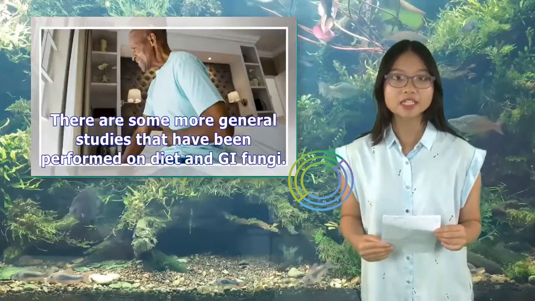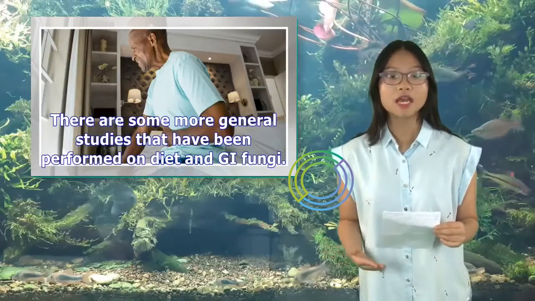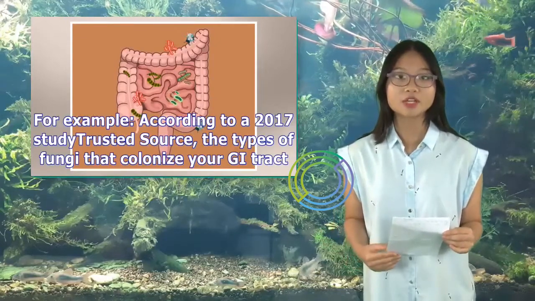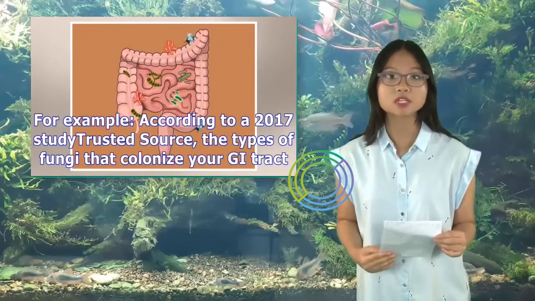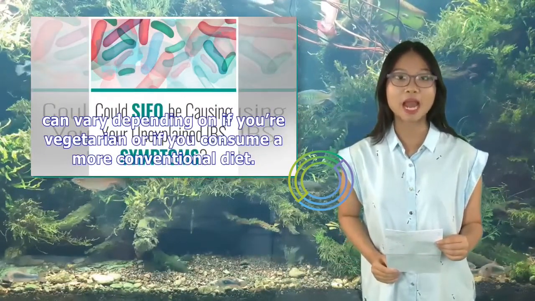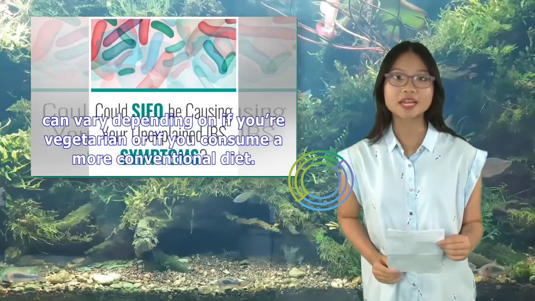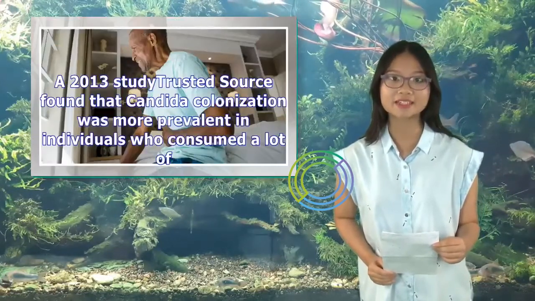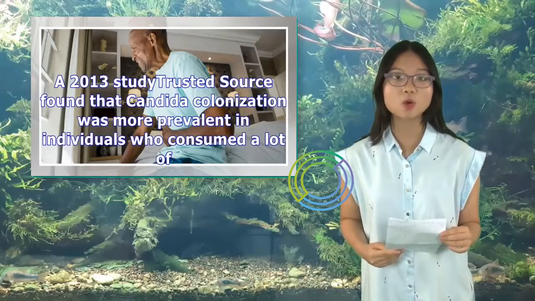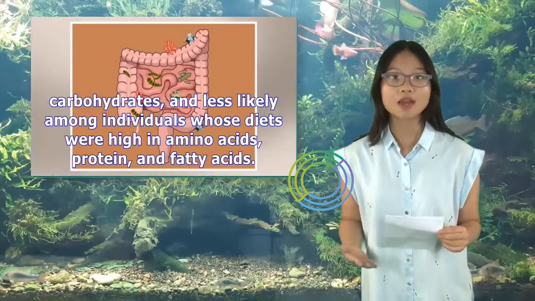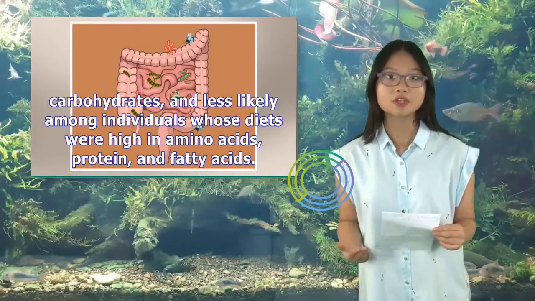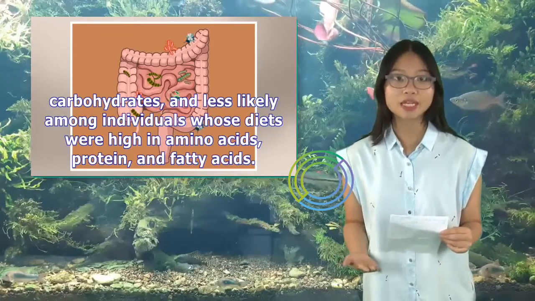There are some more general studies that have been performed on diet and GI fungi. For example, according to a 2017 study, the types of fungi that colonize your GI tract can vary depending on if you're a vegetarian or if you consume a more conventional diet. A 2013 study found that Candida colonization was more prevalent in individuals who consumed a lot of carbohydrates, and less likely among individuals whose diets were high in amino acids, protein, and fatty acids.